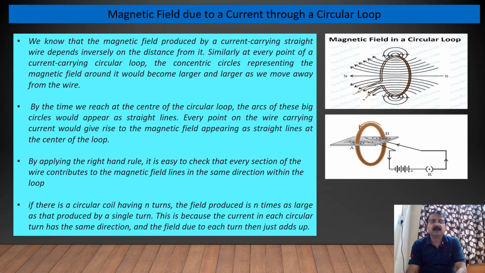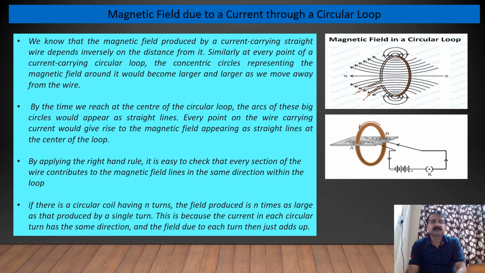So by applying the right hand rule, it is easy to check that every section of the wire contributes to the magnetic field lines in the same direction within the loop.